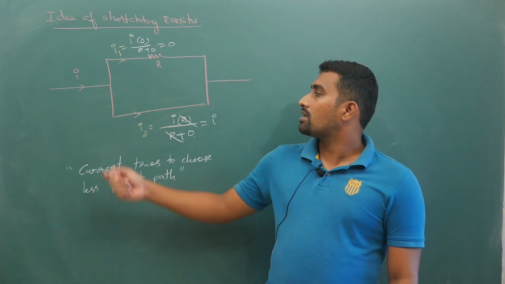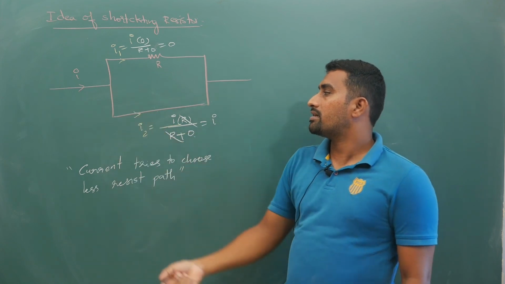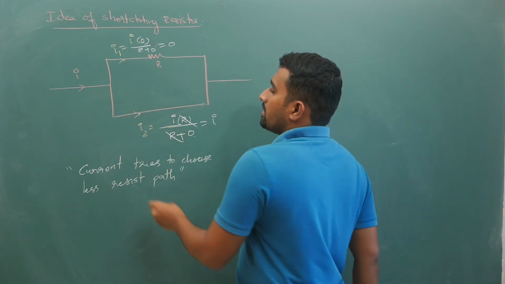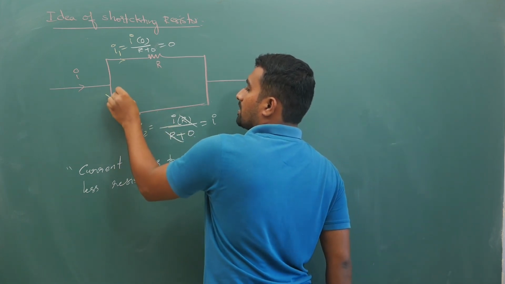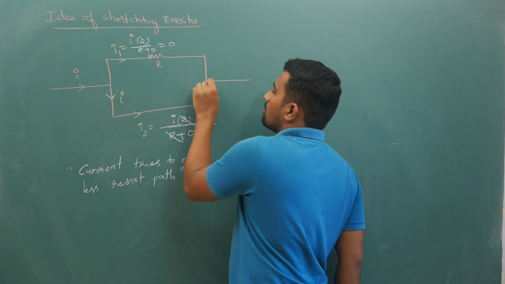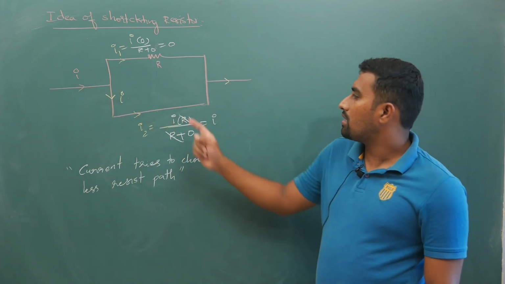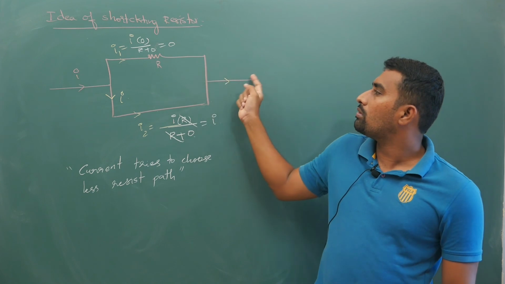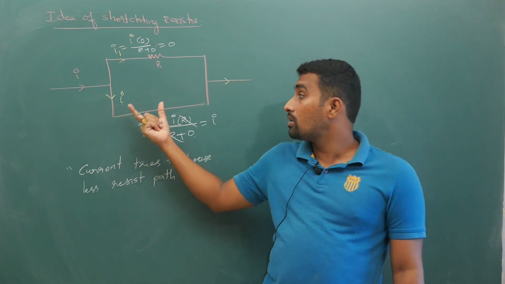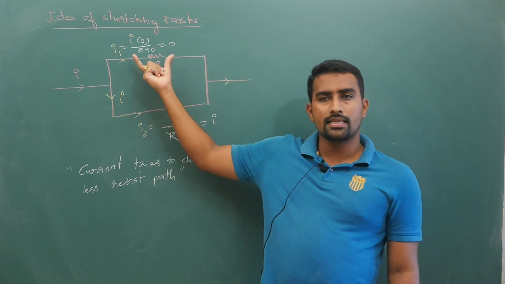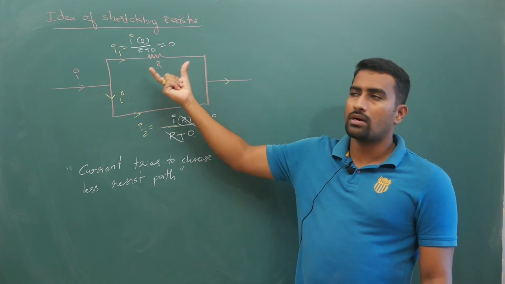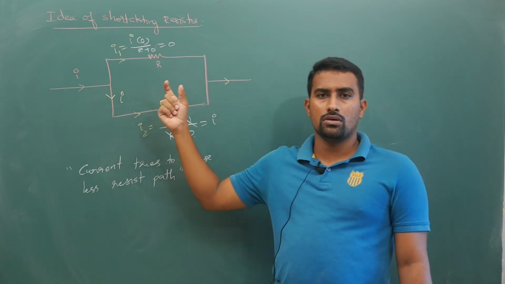So the current I that is entering will come like this and then go and join. There will be no current in the resistor. Even though you have the resistor, it is not of any use.